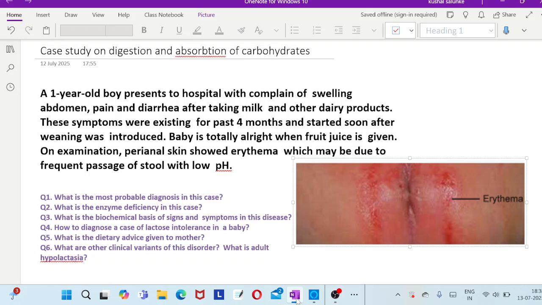Okay, deficiency of this enzyme is commonly seen in a preterm infant, and this is the last disaccharidase which develops during intrauterine development. This is also very important. Hence, deficiency of this enzyme is commonly seen in babies born with prematurity. The lactase enzyme is situated in the microvilli of the small intestine, especially in the mid jejunum, and it hydrolyzes the dietary lactose into its monomers. What are the monomers of lactose? D-glucose and galactose.